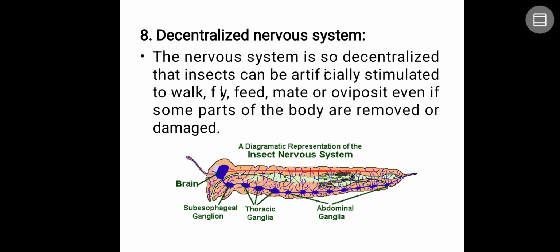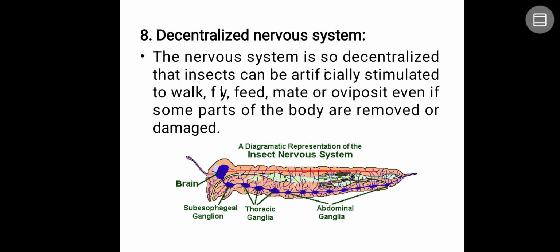The nervous system is so decentralized that insects can be artificially stimulated to walk, fly, mate, feed, and oviposit even if some parts of the body are removed, even sometimes the head. You can see the ventral nerve cord here, which is divided into the brain, subesophageal ganglion, thoracic ganglia, and abdominal ganglia.